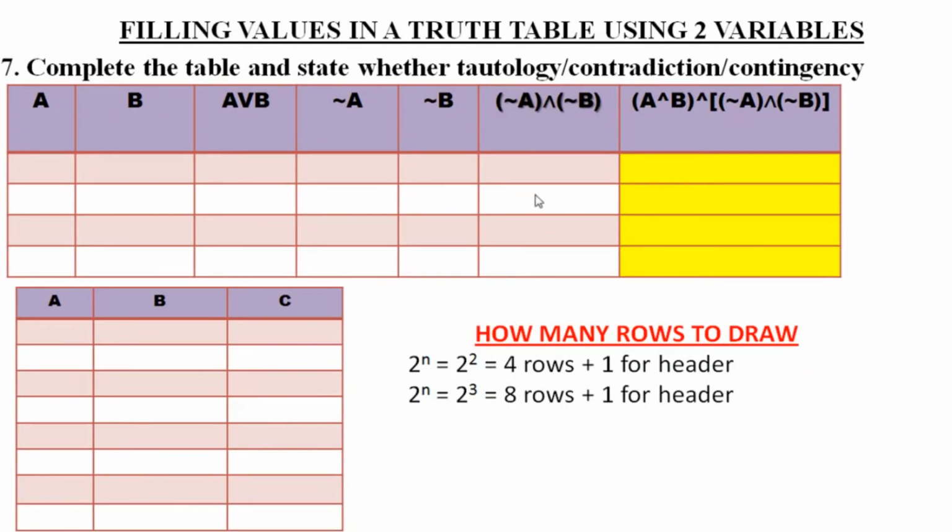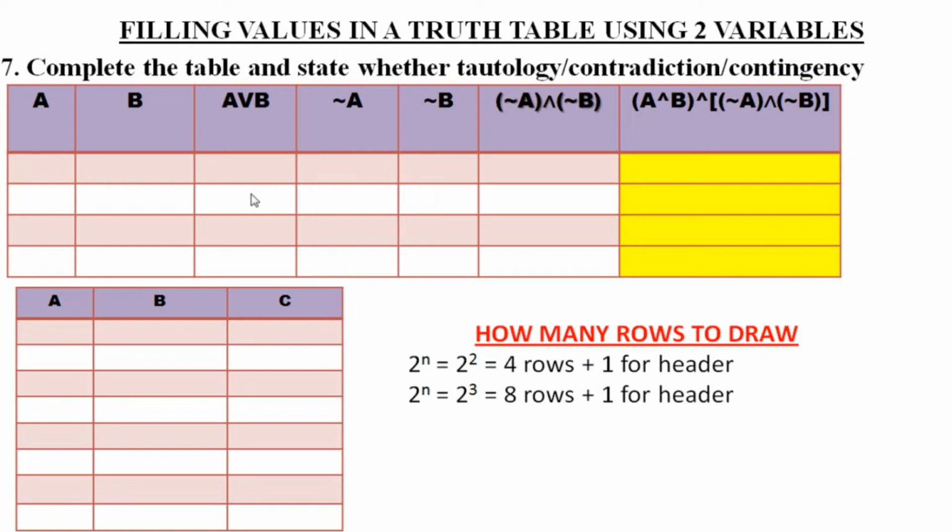Here in this table, you have two variables A and B, and these are the different expressions you have. This last expression, after solving this entire thing, you will come to know by seeing the last column whether it is a tautology, contradiction or a contingency.